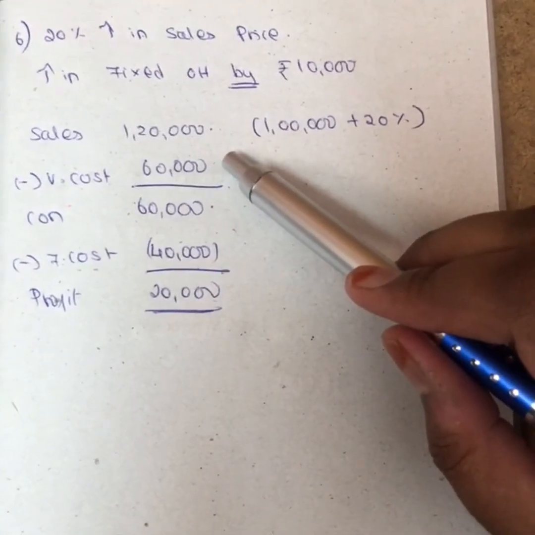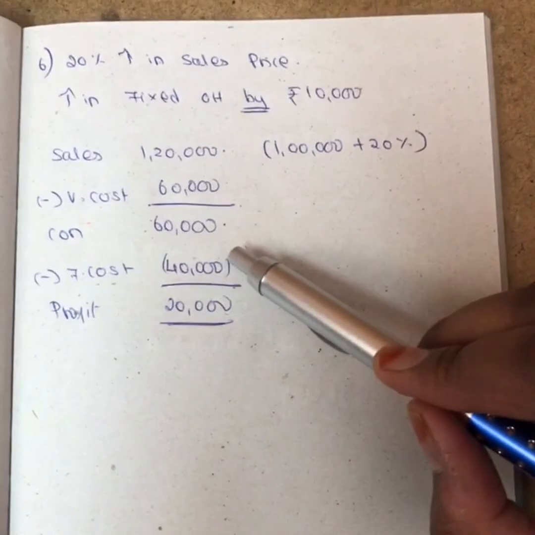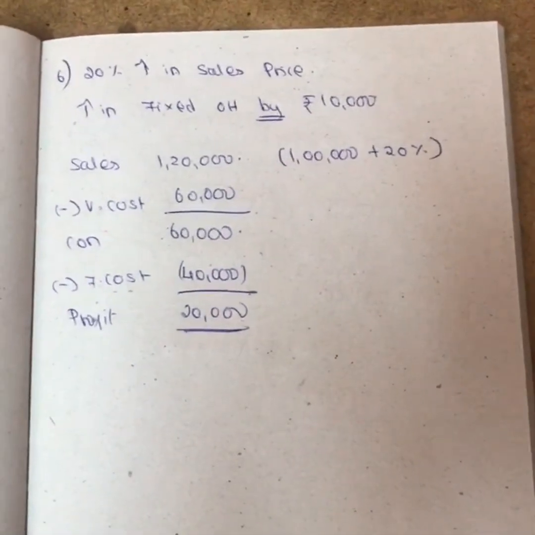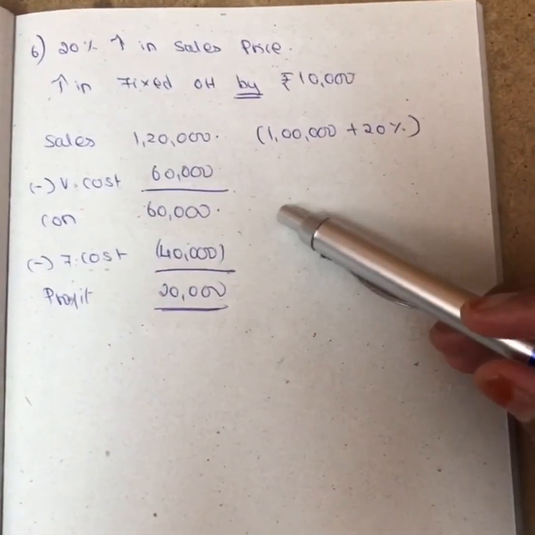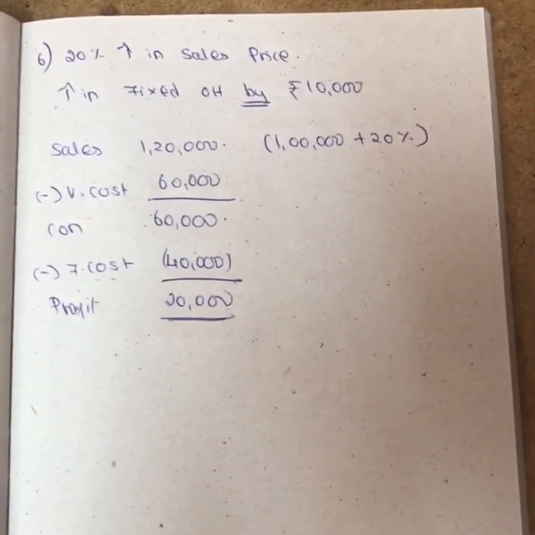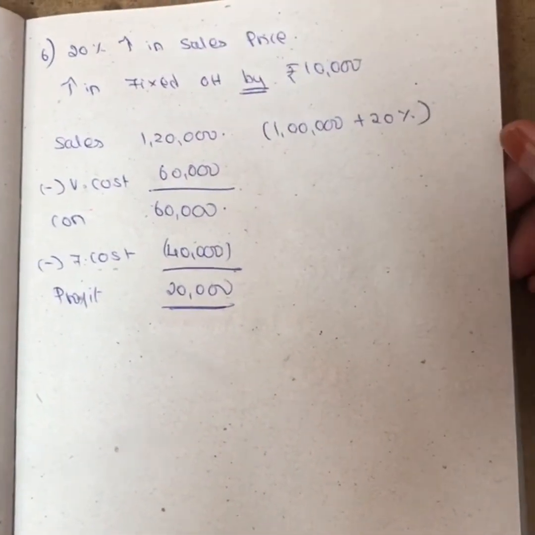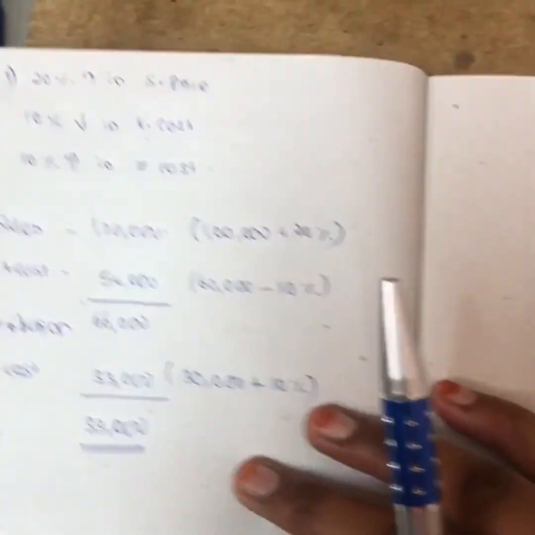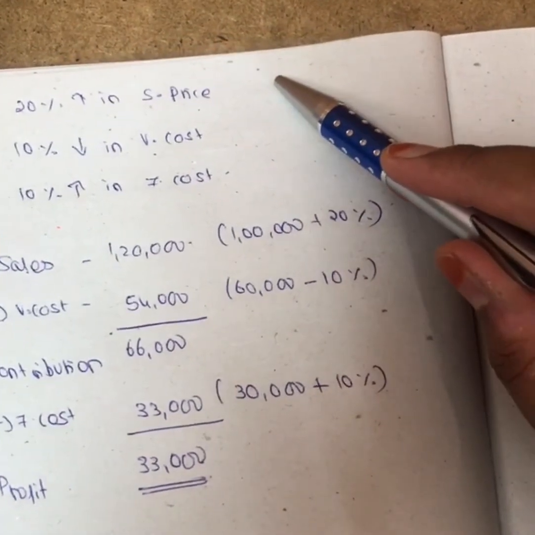Variable cost is the same, 60,000. If I minus this, I get a contribution of 60,000. Fixed cost has been increased by 10,000. So 30,000 plus 10,000, you get 40,000 and your profit is 20,000. I guess with this information we can calculate PV ratio, break even point and margin of safety.